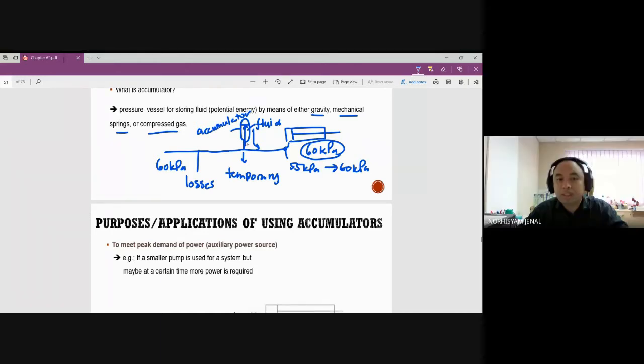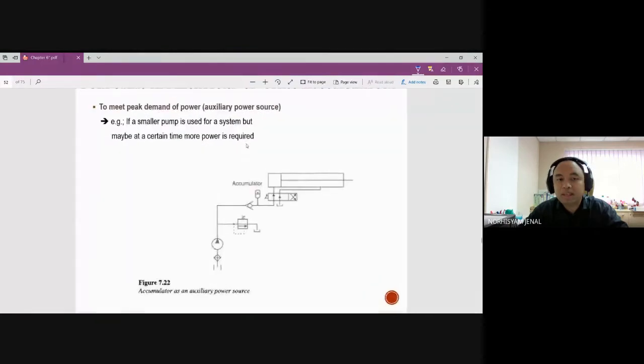No, sir. All right, so these are the examples. Number one, the function of the accumulator is to meet peak demand of power. For example, if a smaller pump is used for a system, but at a certain time more power is required. Here you might have a condition with unstable loading, meaning sometimes the loading is consistent, sometimes the loading is much higher.